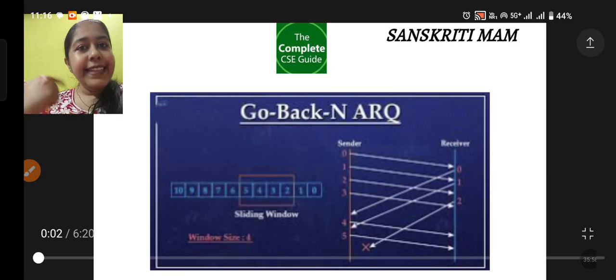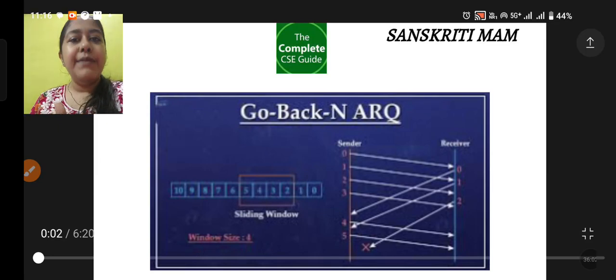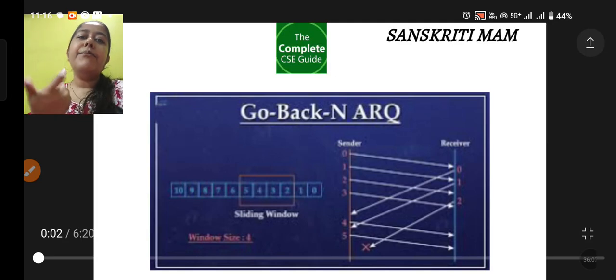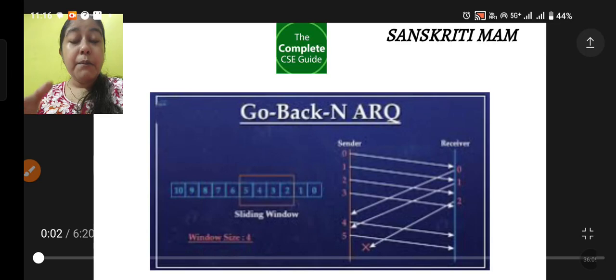But in the next protocol, we will see that this problem can be solved. This is also a disadvantage which has to be solved. Since the corrupted frame is retransmitted, that is perfectly okay, and our channel is also efficiently used, since we are not waiting for an acknowledgement, we are going on transmitting.